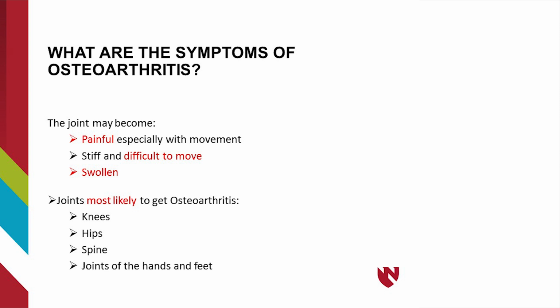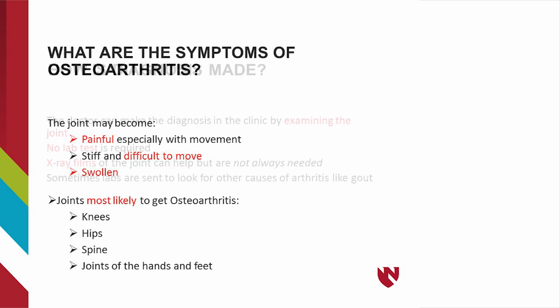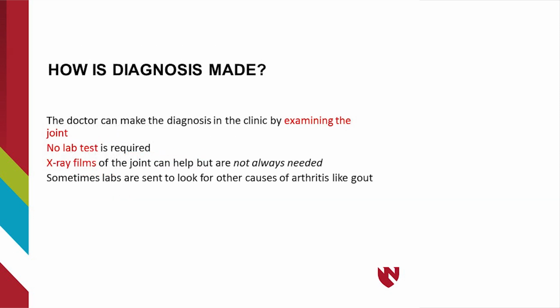What are the symptoms of osteoarthritis? Pain is the most common symptom and is usually worse with activity. The joint might also feel stiff and hard to move in the morning, but this stiffness lasts for less than an hour. Mild swelling can happen, and sometimes you can feel a nodule of bone around the joint. In severe cases, it can become hard to move the joint. Osteoarthritis can happen in any joint, but the knees, hips, joints of the hands, and spine are the most common areas.